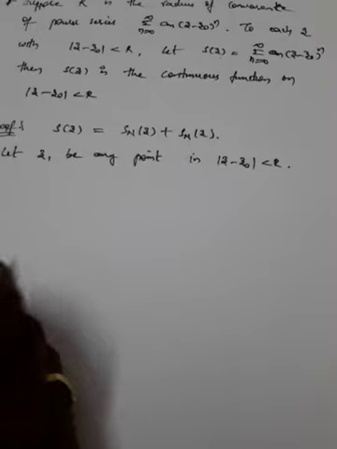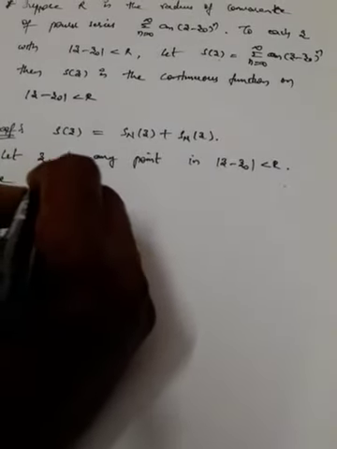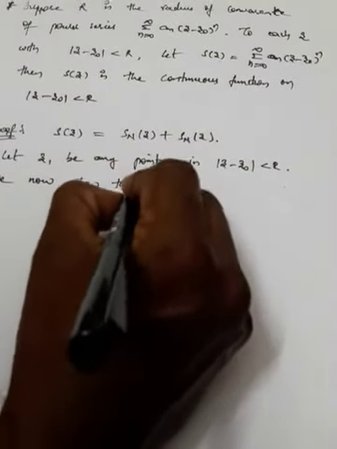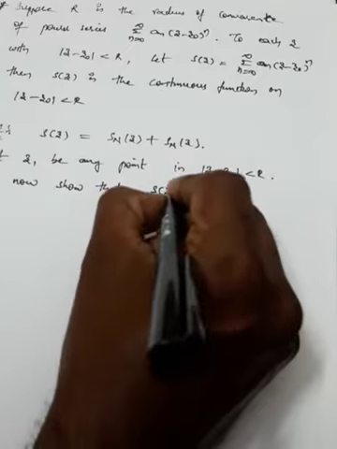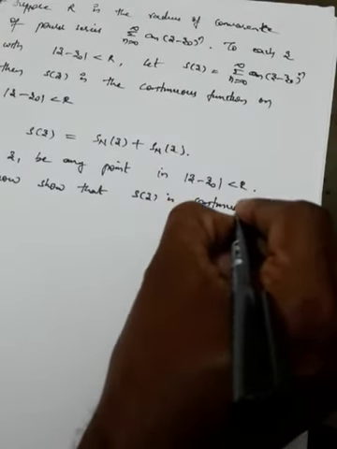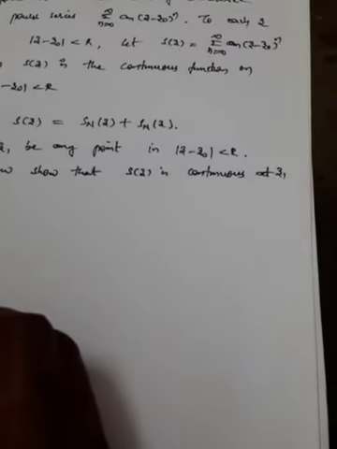Any point in mod z minus z naught less than r. So we now show that S of z is continuous. S of z is continuous at z1. It is continuous at z1.